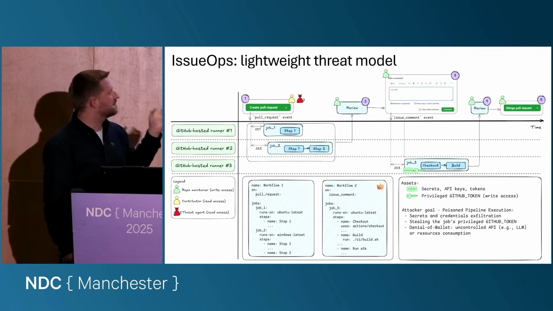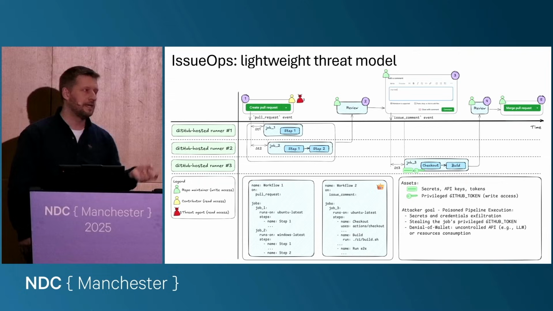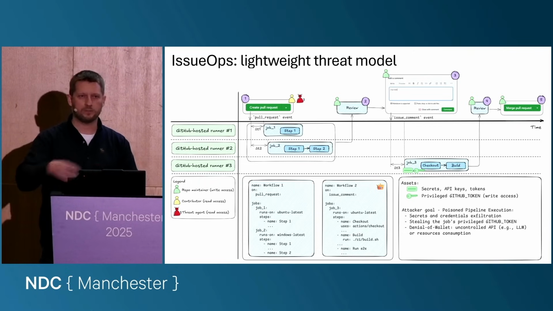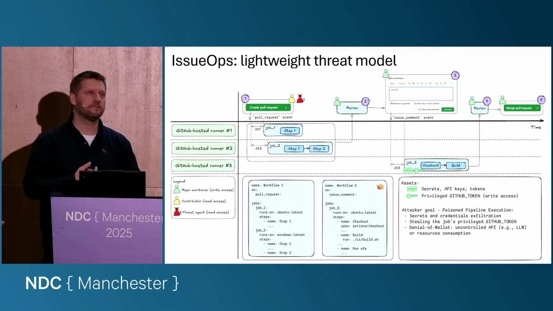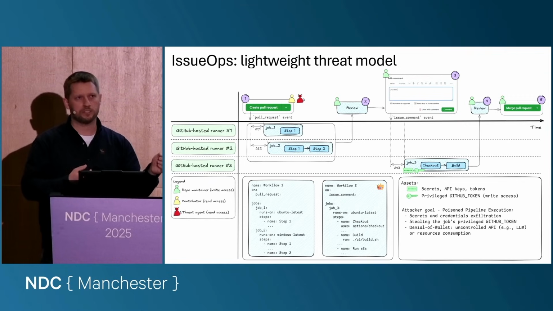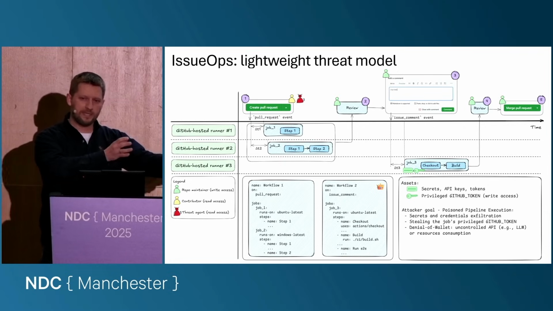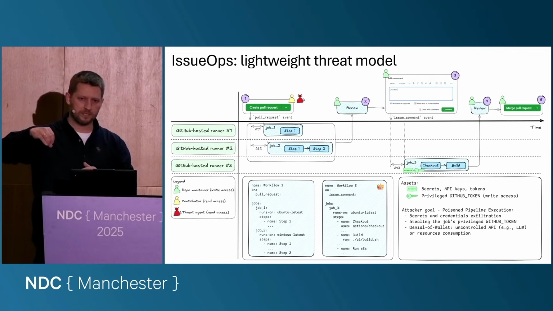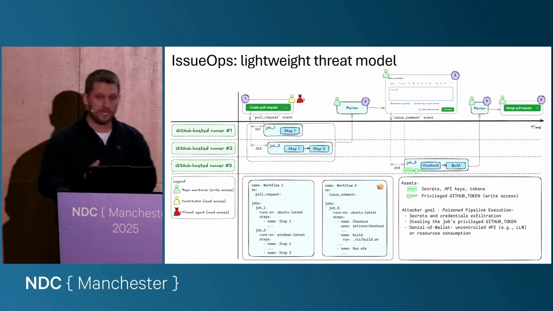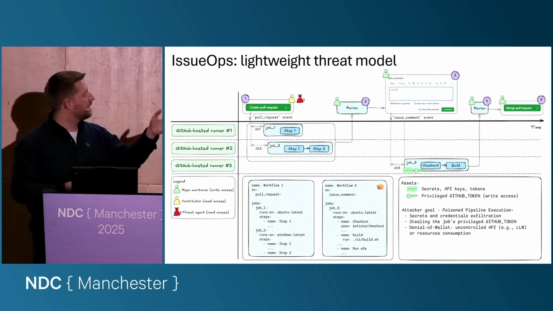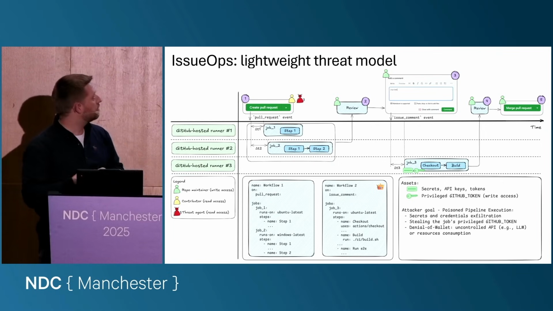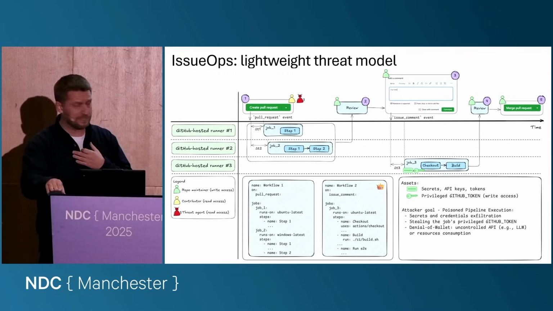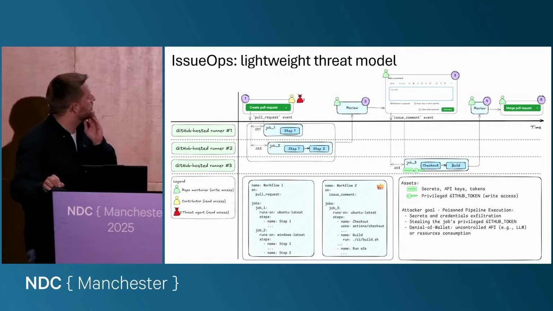And last but not least, we can call it the denial of wallet attack. For example, if your workflow consumes some non-free API, like, I don't know, an LLM to provide code review, or for example, if your repository contains some documentation and on a pull request you would like to take the documentation, for example in English, and translate it into several languages just to make sure that it is okay, and for this purpose you use some LLM, then if an attacker is able to launch your privileged workflow and consume this LLM, it will be uncontrolled consumption and it will cause some issues.